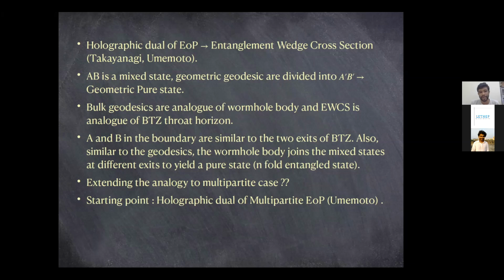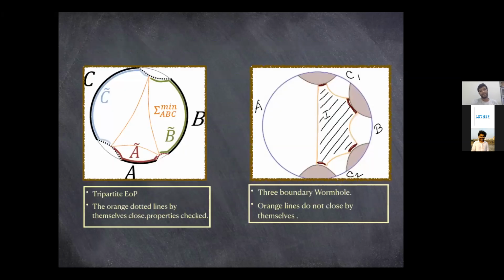And the starting point would be to look at the holographic dual of multipartite entanglement of purification, which was introduced by Umemoto in 2018. So what he says is that if you have three such regions, A, B, and C, for example, then your multipartite entanglement of purification would be, in this case, a tripartite entanglement of purification. The orange dotted lines are sort of